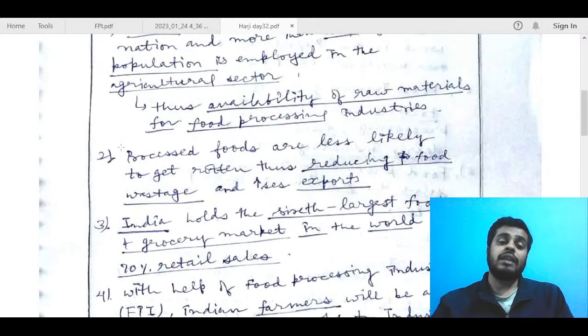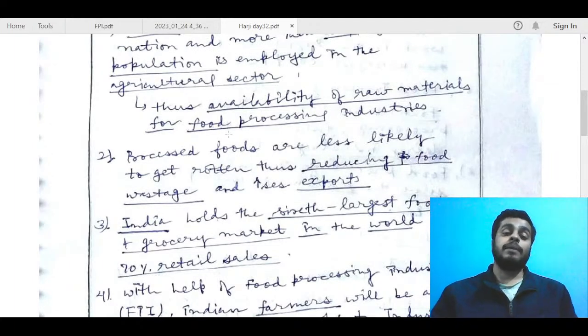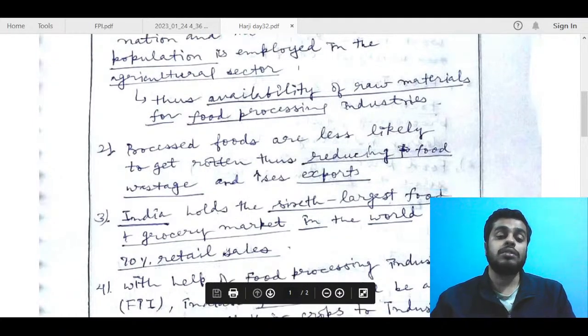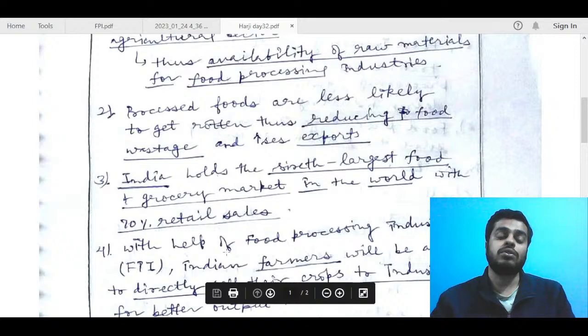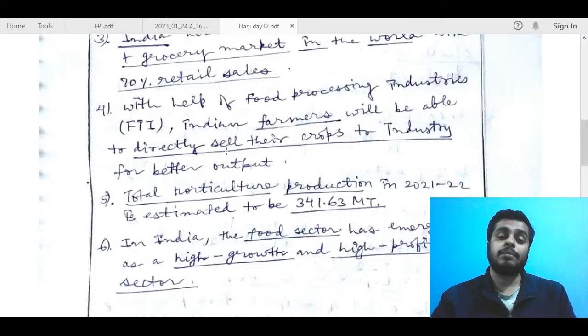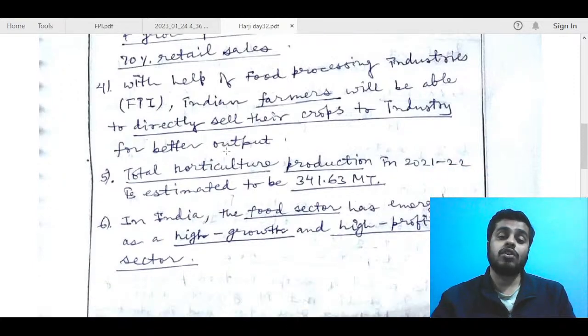So you can see these are points that all have the probability to become better, like availability of raw materials, increasing exports, retail sales, or the grocery market. We are a great market because of our population, so we have the scope of improving. So these are some good points which you can write in the scope of the industry. With the help of the food processing industry, Indian farmers will be able to directly sell their crops to industry for better output.